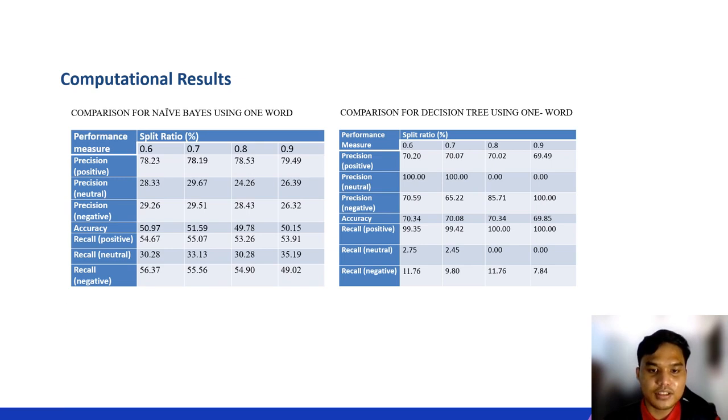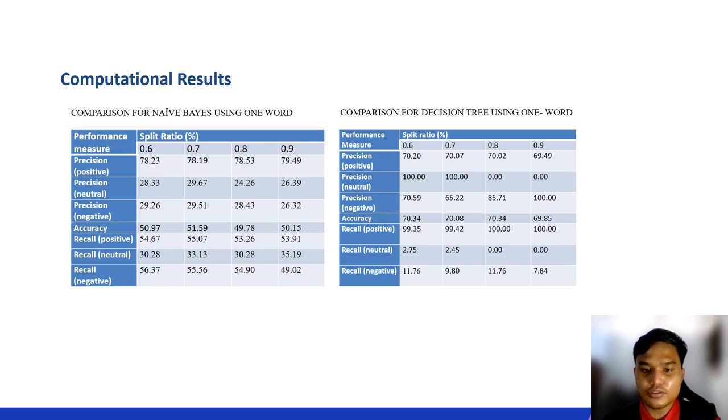However, naive Bayes is quite good at predicting the positive tweets for the smoking data. While as for decision tree, they are also quite good at predicting positive tweets and negative tweets, but maybe not really at the neutral tweets.